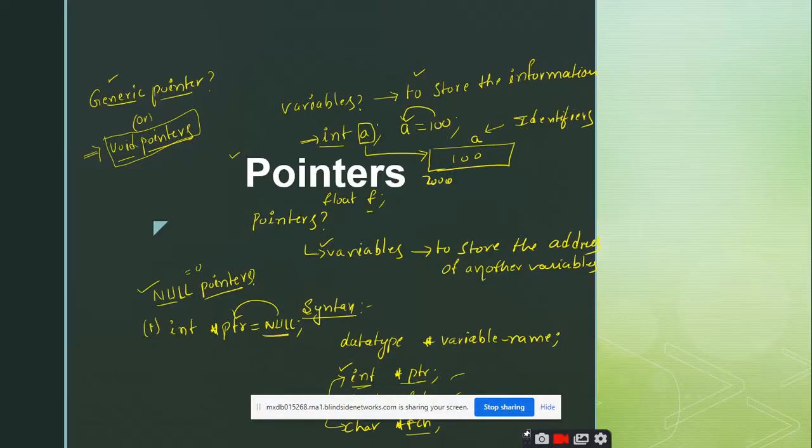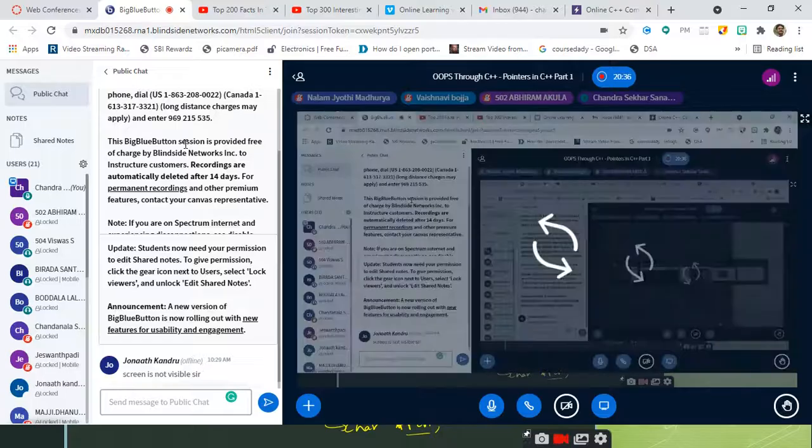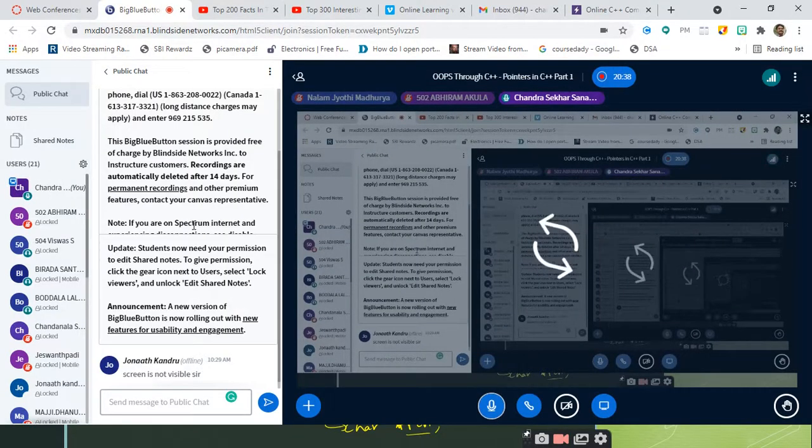Now can you see the screen? Yes, sir. Can you see this generic pointer in the top left corner? Screen share hasn't started. No, sir, screen share didn't start now. Okay, it is still in process only.